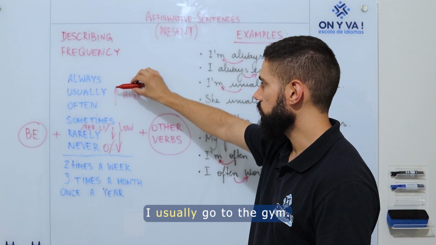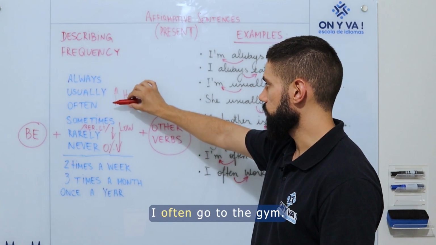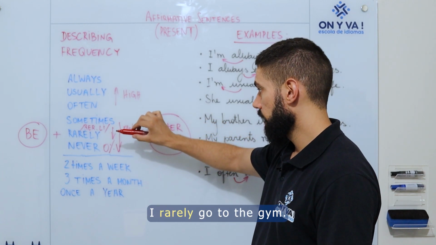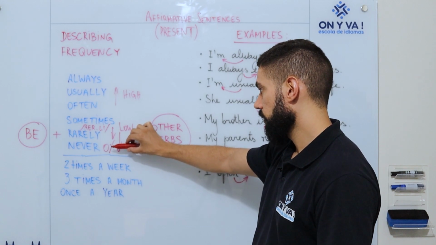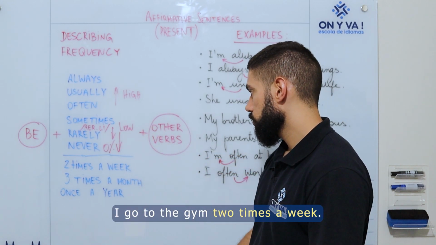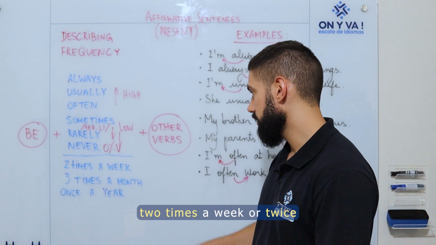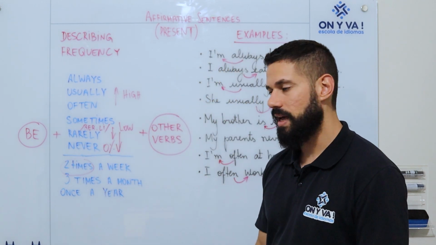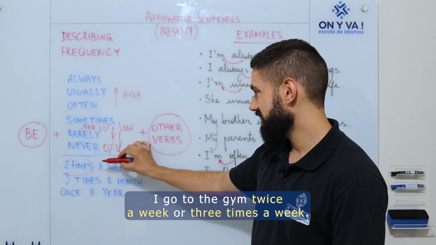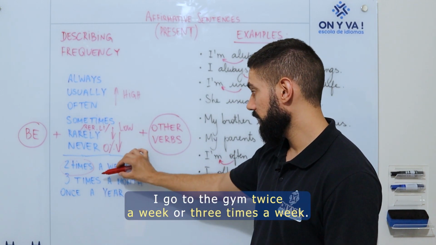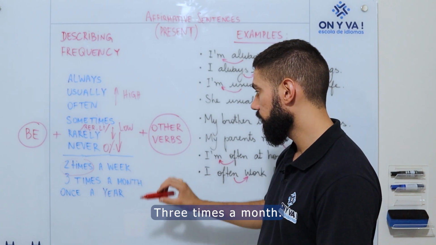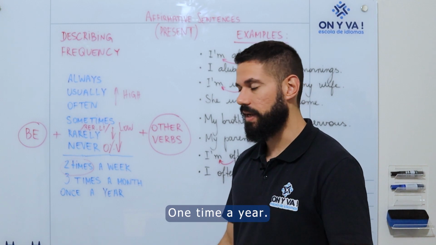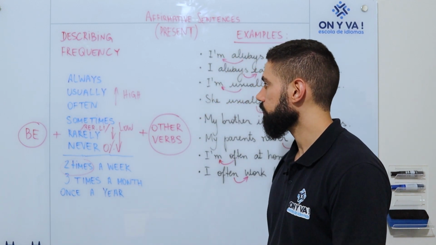I usually go to the gym. I often go to the gym. I sometimes go to the gym. I rarely go to the gym. I never go to the gym. I go to the gym 2 times a week, or twice. I go to the gym twice a week. Or 3 times a week, 3 times a month, or once a year, or 1 time a year.